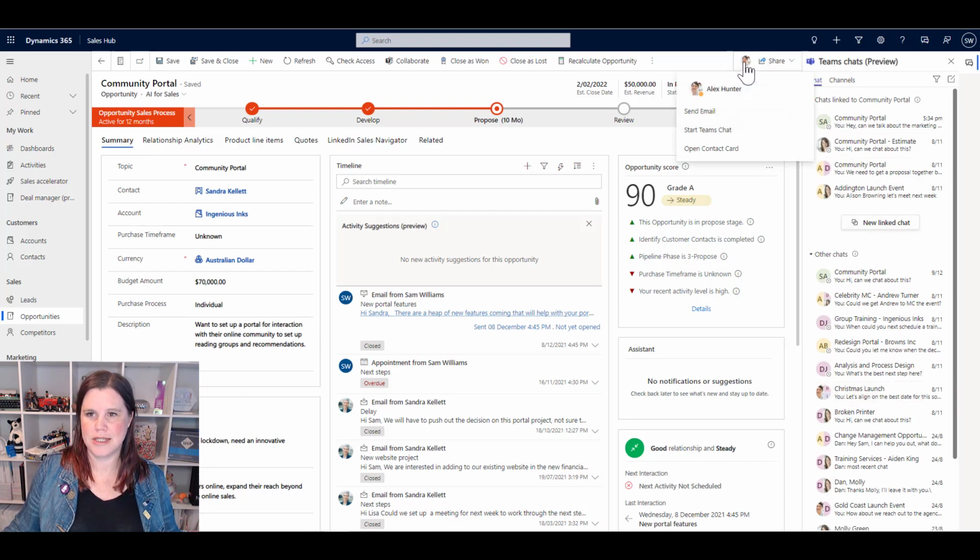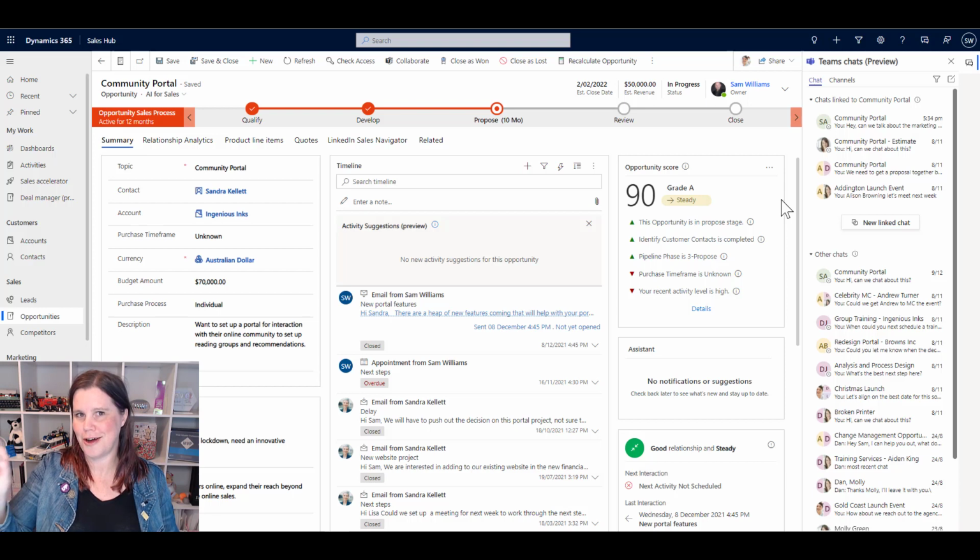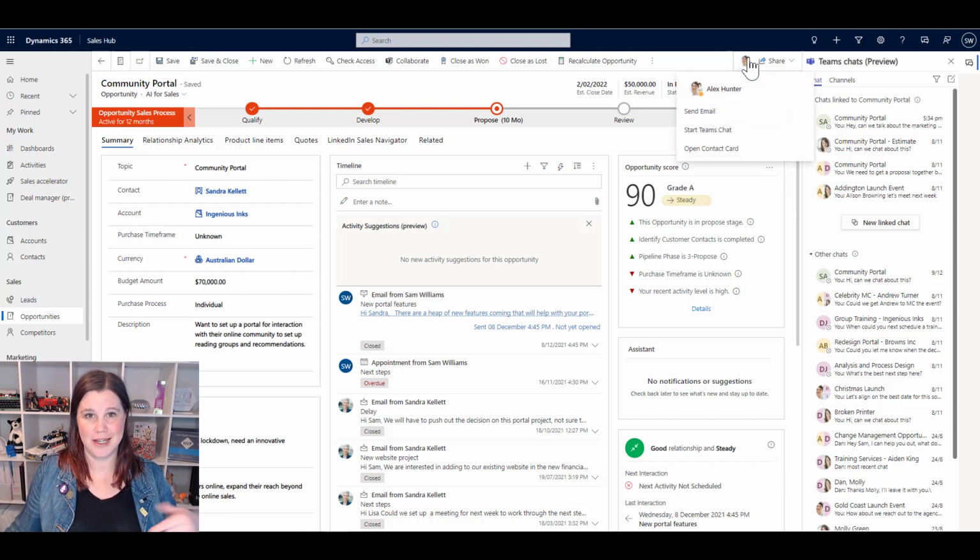Now, other things about collaboration here. Look up here. This is Alex Hunter. So I'm logged in as Sam. There's a little icon here for Alex. Now, if you've worked with shared documents in Word, PowerPoint, those kinds of things online, you get that little icon when somebody else is there. This is telling me that Alex here is looking at this record at the same time as me. I could actually then from here directly go and start a Teams chat with her.